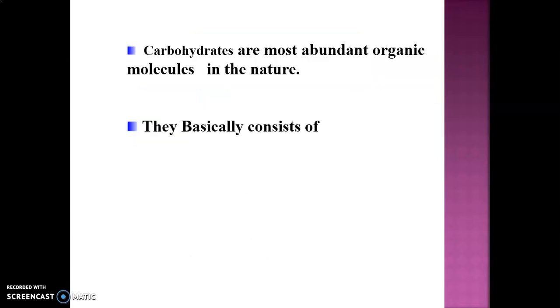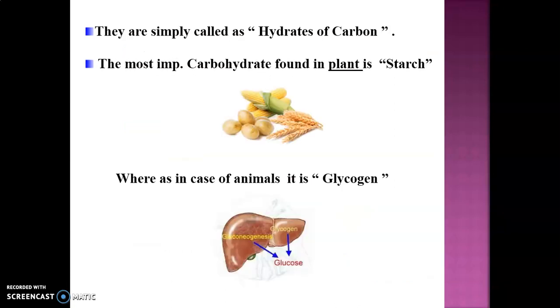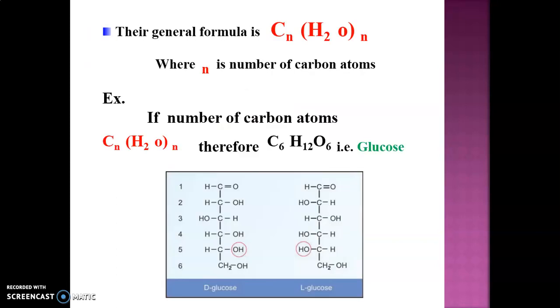So carbohydrates are the most abundant organic molecules in nature. Basically, carbohydrate consists of three things: first, carbon, hydrogen and oxygen. Carbohydrates are simply called hydrates of carbon. The most important carbohydrate found in plants is starch, whereas in animals it is glycogen. Glucose is stored in the form of glycogen, as we know.